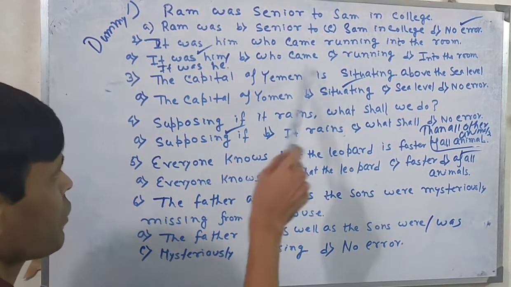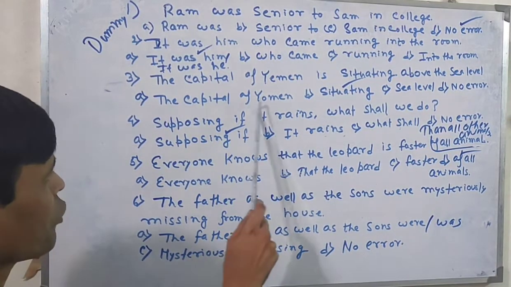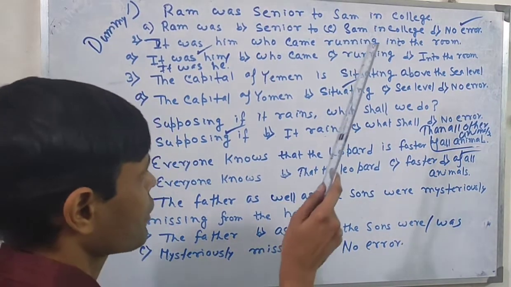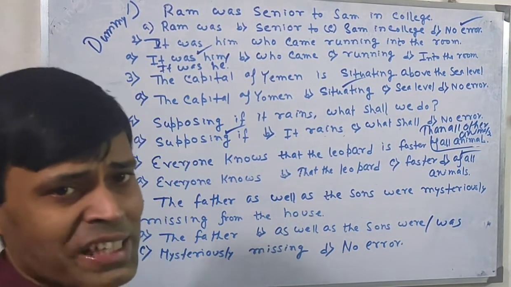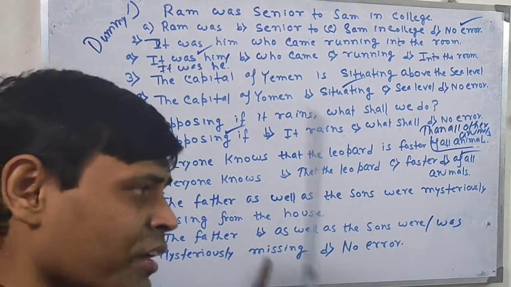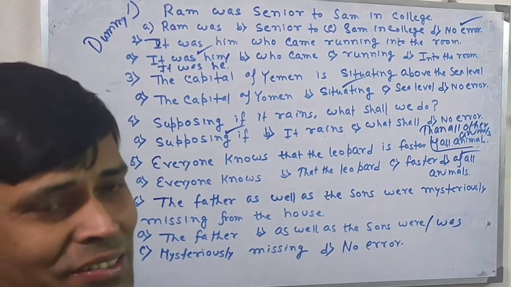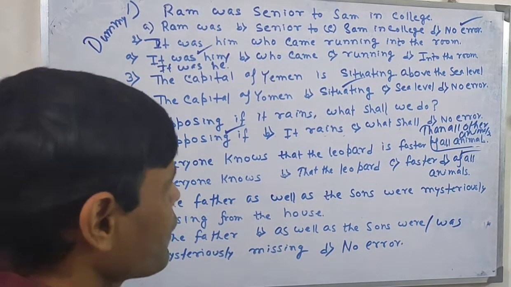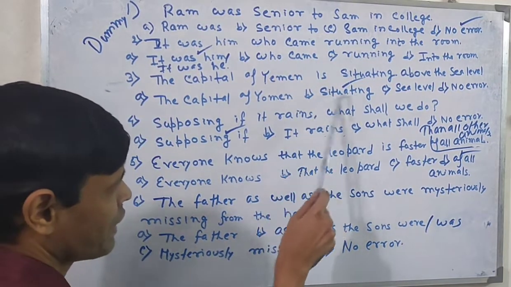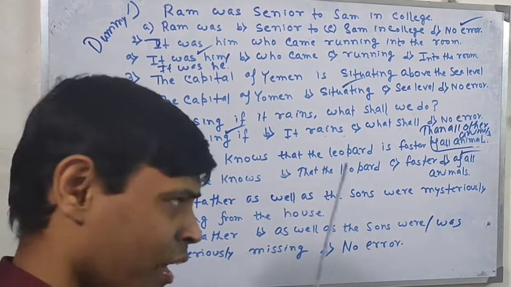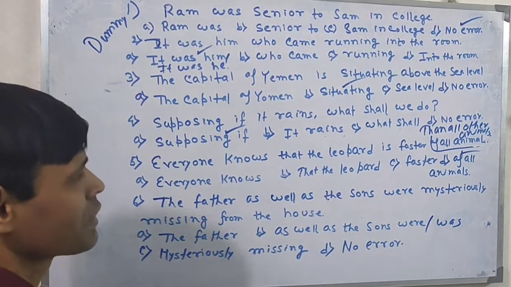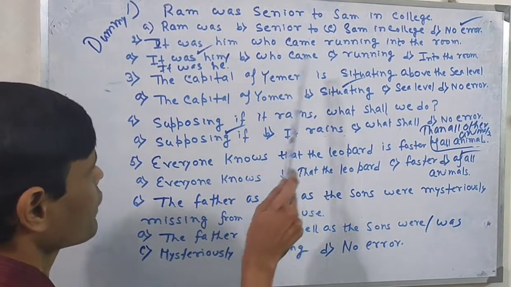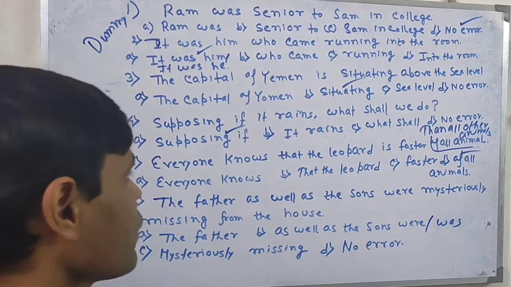So "it was he." I have already told you what the mistake is here. "The capital of women." I have already told you there is no mistake in the capital, but the mistake lies here, situating. The action already happened, it is already stopped. It is not happening, it has already happened. So we are going to say that the action has already happened or already came to pass. So in that case, the sentence should be "The capital of women is situated above the sea level."